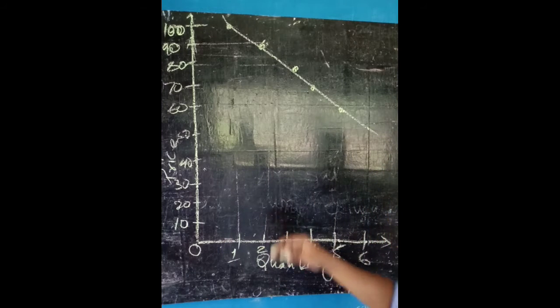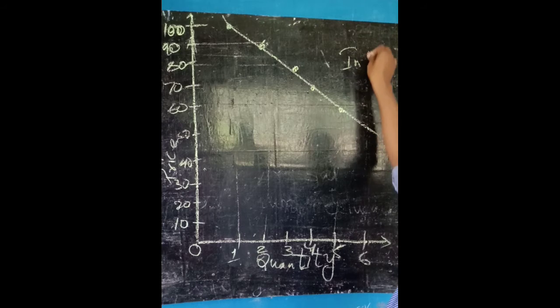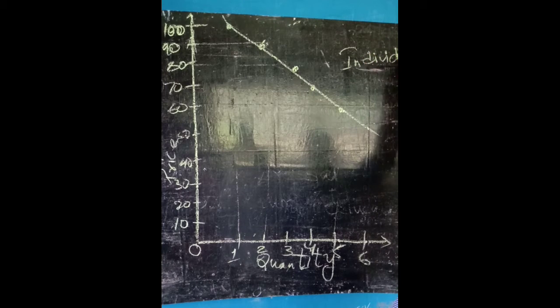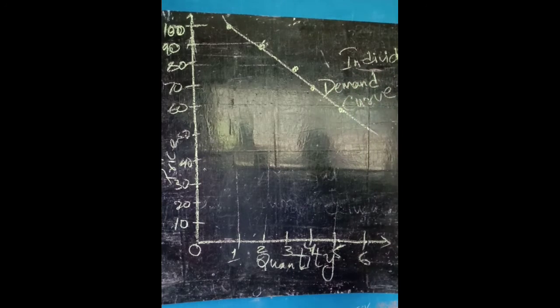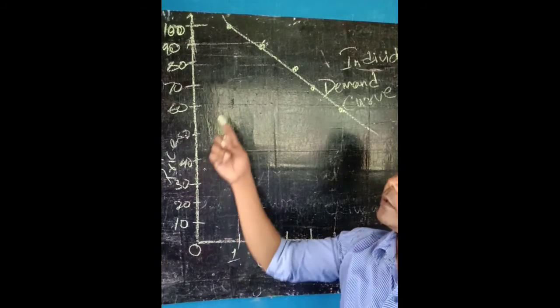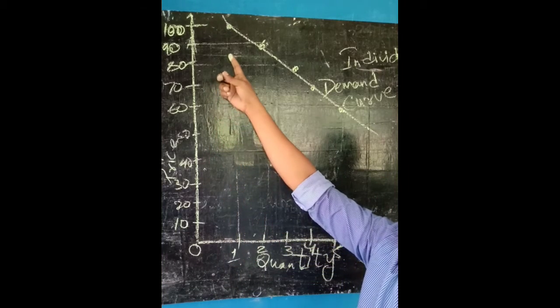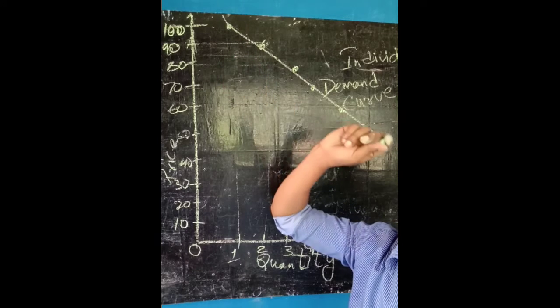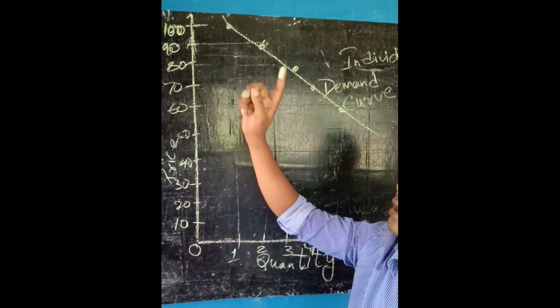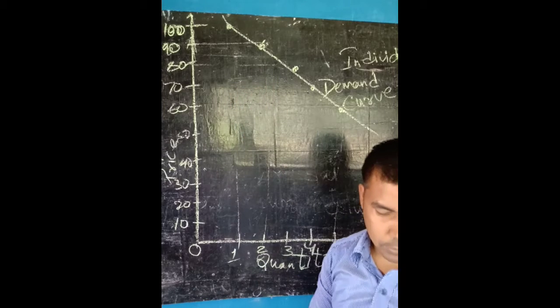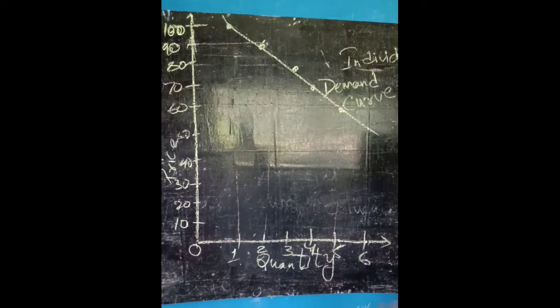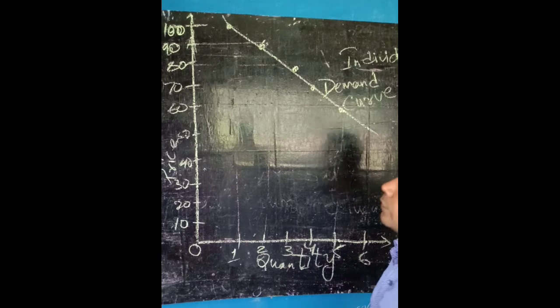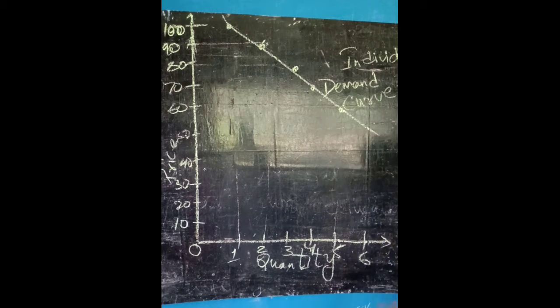So this is what we say as an individual demand curve. When we depict the demand schedule in terms of picture, the picturization of the demand schedule is called a demand curve. Understood? This is the individual demand curve. And now the market demand curve.